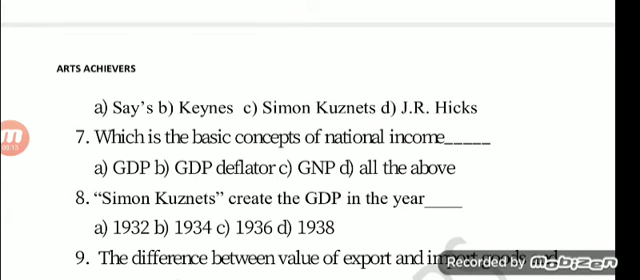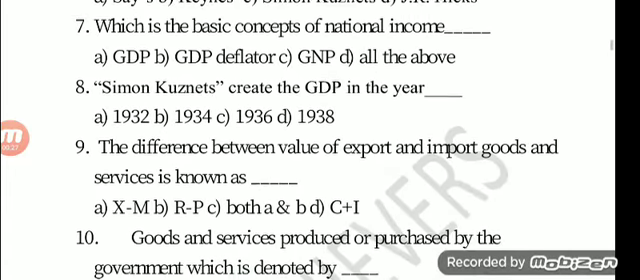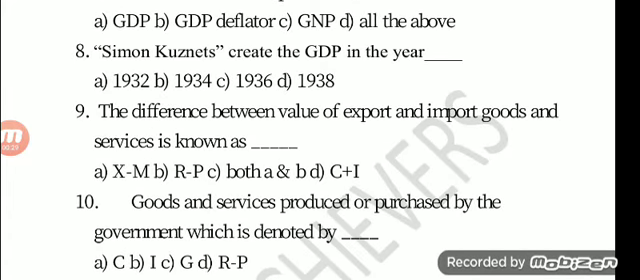Eighth one, Simon Kuznets created the GDP in the year dash. Option A 1932, option B 1934, option C 1936, option D 1938. The answer is option A 1932. Ninth one, the difference between the value of export and import of goods and services is known as dash. Option A X minus M, option B R minus P, option C both A and B, option D C plus I. The answer is option A X minus M.